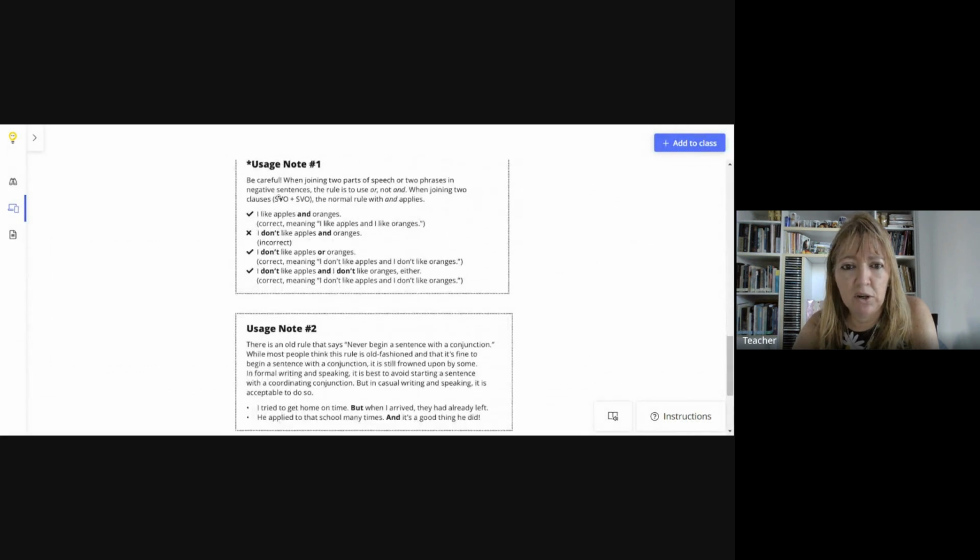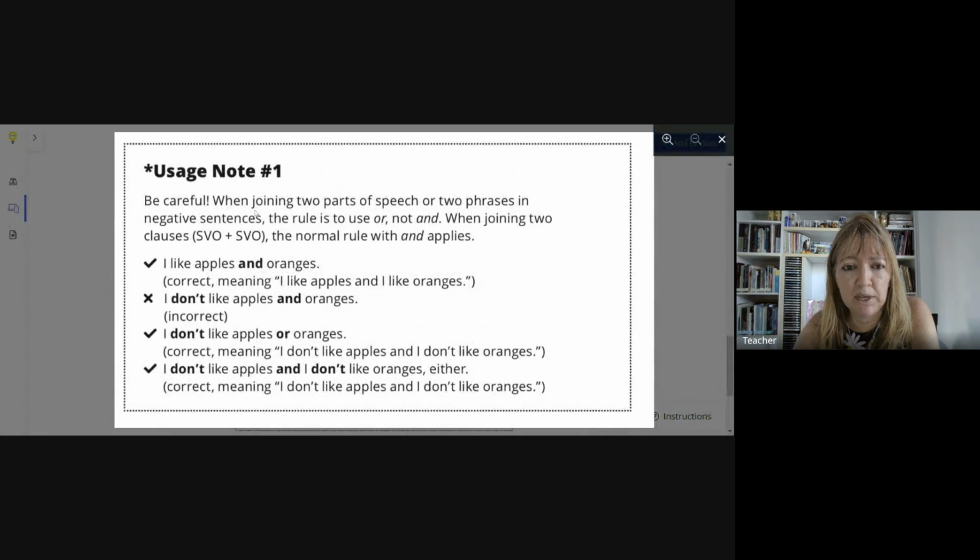What we have here: usage note. Be careful when joining two parts of speech or two phrases in negative sentences. The rule is to use or, not and. So the correct way is: I don't like apples or oranges. Don't say: I don't like apples and oranges. Negative, use or. When joining two clauses, the normal rule with and applies. In this case: I don't like apples and I don't like oranges either.